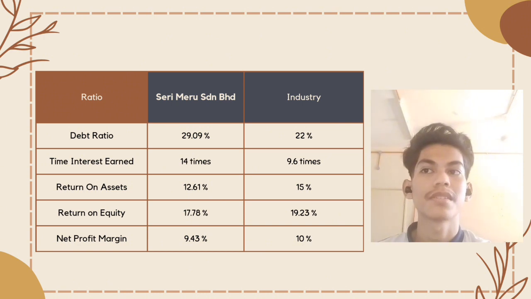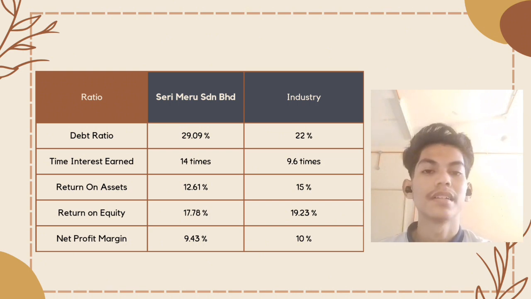The next ratio is times interest earned. Seri Meru Sdn Bhd is better than the industry because it is 14 times, higher than the industry, which is 9.6 times. Seri Meru Sdn Bhd is the better company.